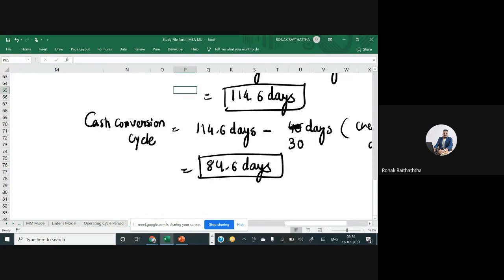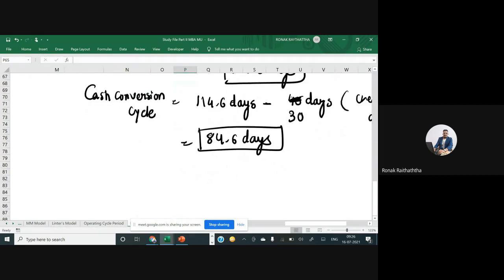Now, how many number of cash conversion cycle you will be able to rotate in a year? Now, shorter the period, better it is for you. You are able to rotate the more number of cycles in a year, right? So if one cycle takes 84.6 days, then in 360 days, how many cycles will get rotated?